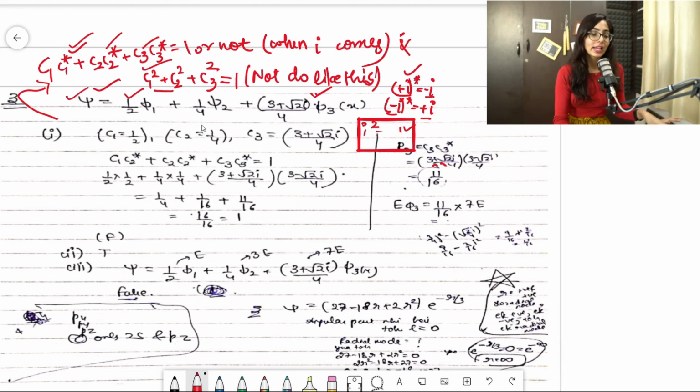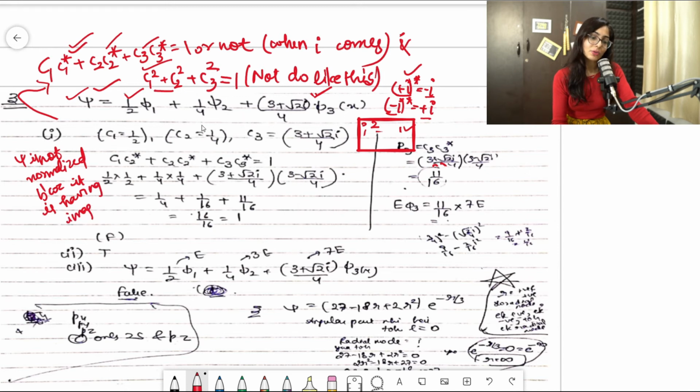So what was the statement? That psi is not normalized. This was the statement, if you remember, that psi is not normalized because it has an i term, like an imaginary part. So guys, can you please tell me whether this statement is true or not? This is false. Can you see, guys? Because this psi is normalized, it is coming to 1, so that means it is already normalized. So this statement is false, because the examiner is saying that it is not normalized.